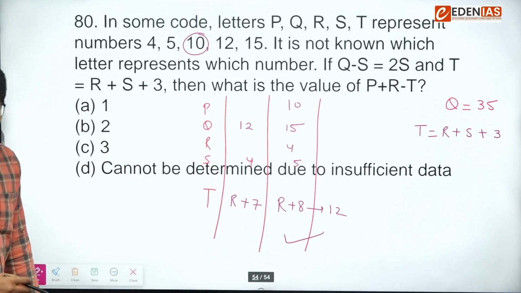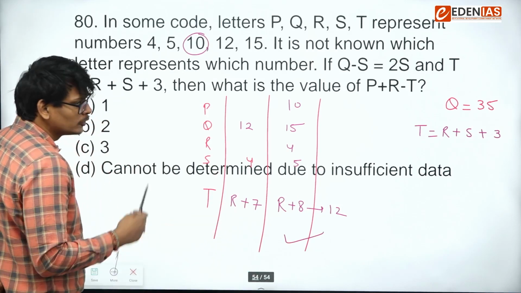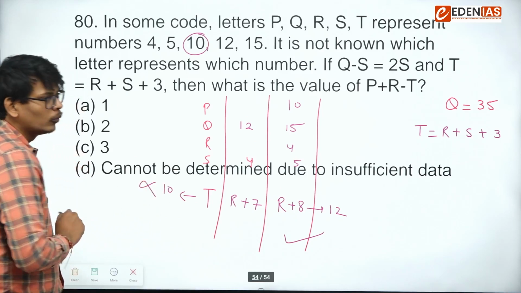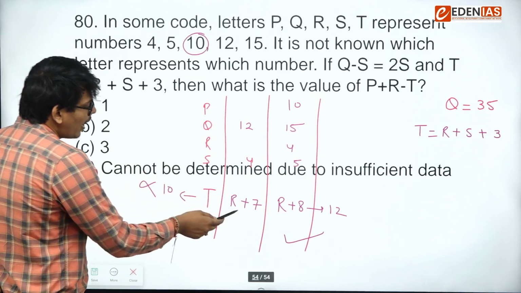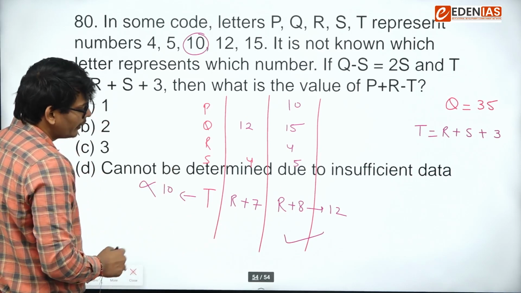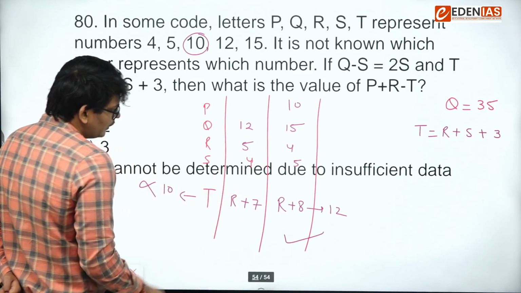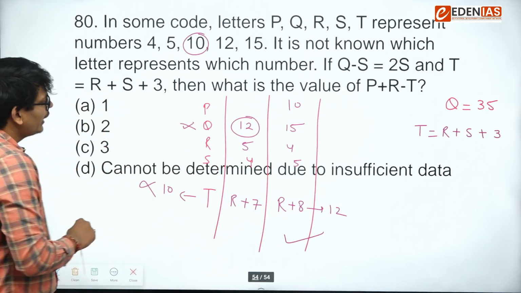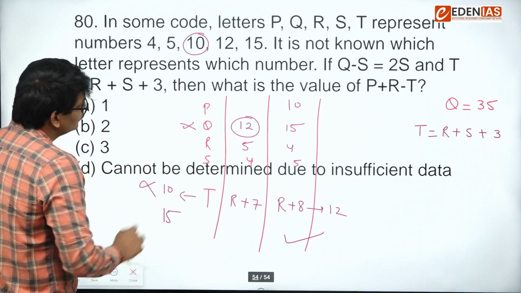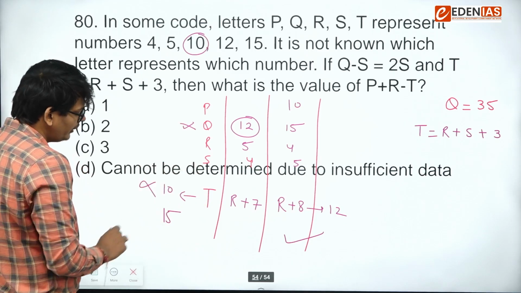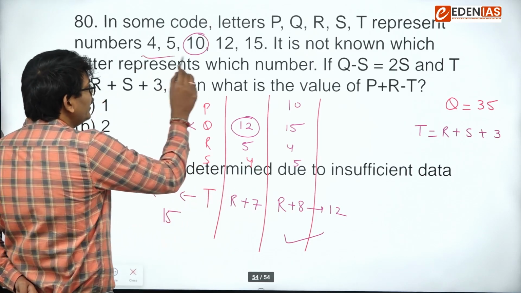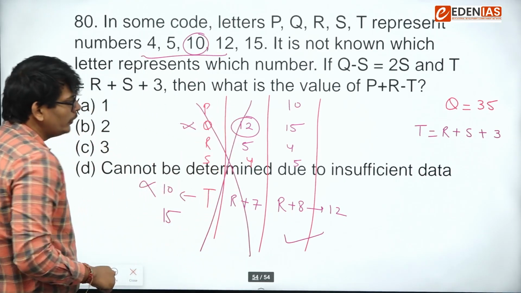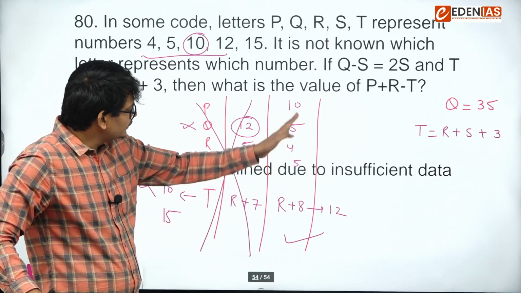So we are getting a unique answer according to second case. Let's talk about the first case. R plus 7, so more than 7. So can I take R plus 7 as 10? No, R will be 3. Can I take R plus 7 as 12? If I take R plus 7 as 12, R will be 5. But 12 already been used here. Again, we cannot do that. Can I take R plus 7 as 15? If I take R plus 7 as 15, I have to take R as 8, but 8 is not given to us. So this case is invalid. So the unique case of PRTQ is this one.